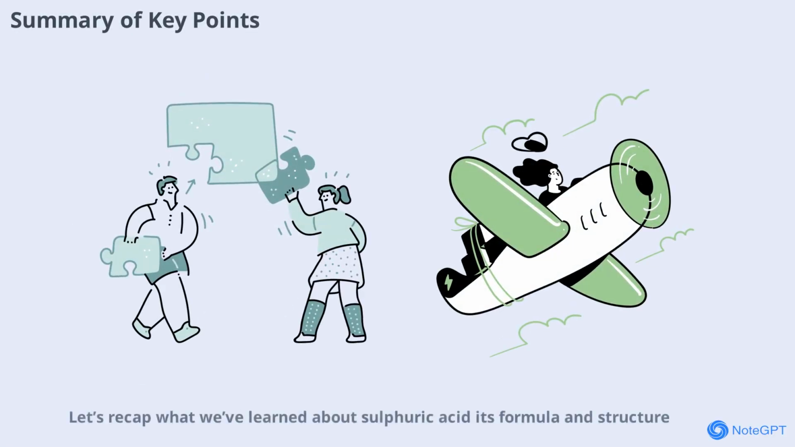Let's recap what we've learned about sulfuric acid, its formula and structure, physical and chemical properties, preparation methods, uses across industries, and essential safety measures. Understanding these key points will help you excel in your ICSE exams and appreciate the importance of this versatile chemical.